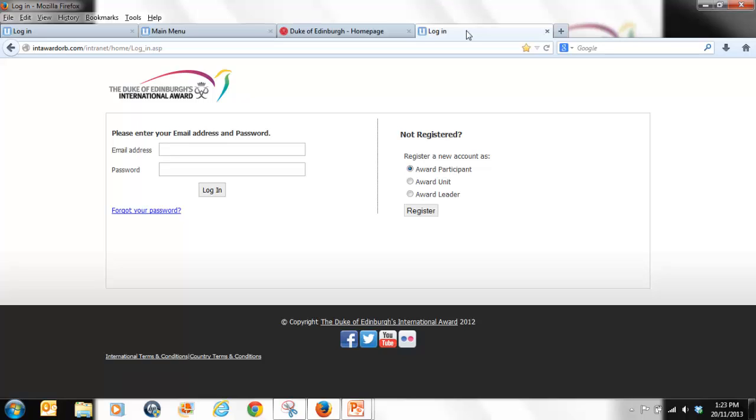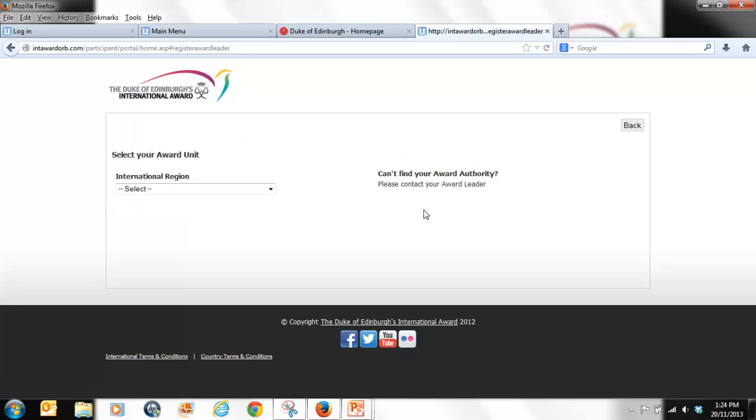If you wish to register as an additional award leader in an organisation that already has an IORB presence, complete an award leader registration. You will have two screens to complete, as with the award unit registration, where you need to select the award unit that you are attached to, and on the second screen complete your personal details.